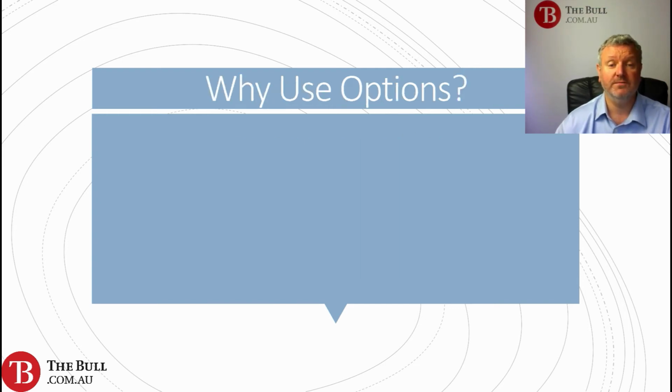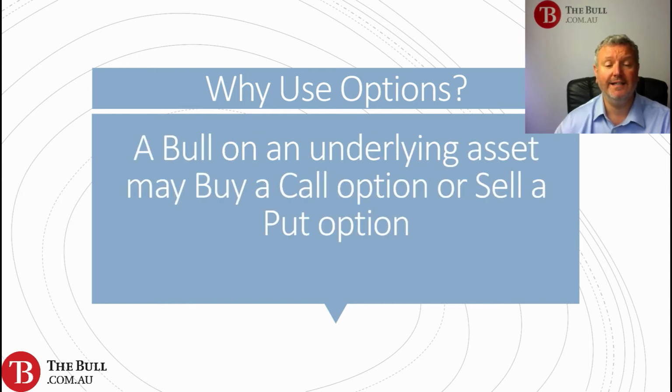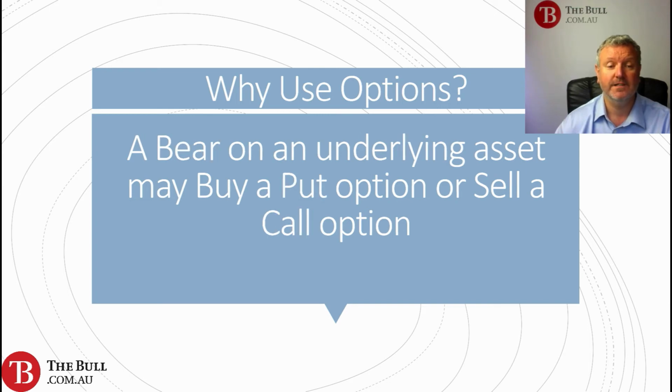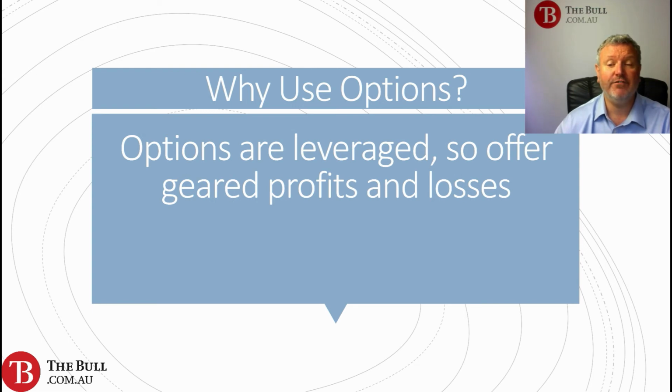Why use options? Speculation. A bull of an underlying asset may buy a call option or sell a put option. That will be the same as having a positive bullish view of the underlying asset. A bear on an underlying asset may buy a put option or sell a call option. Again, this would be an expression of a bearish view. Options are leveraged, so this also offers geared profits and potentially geared losses.